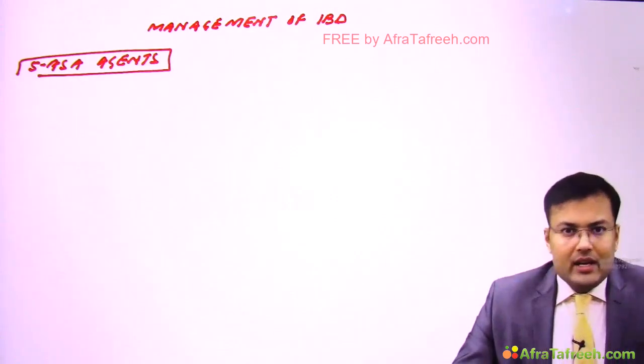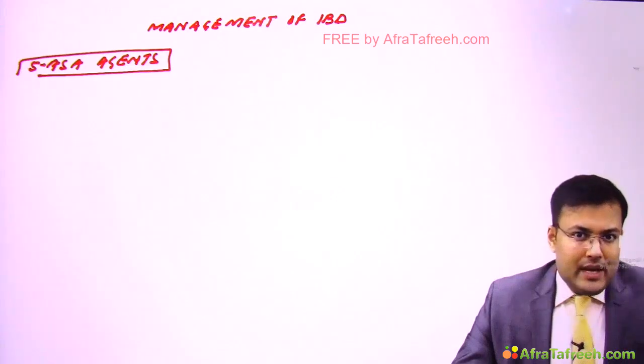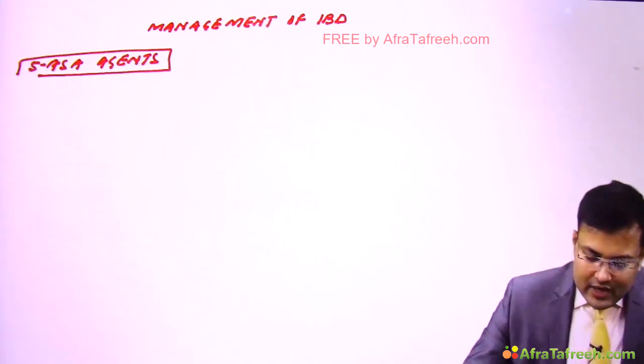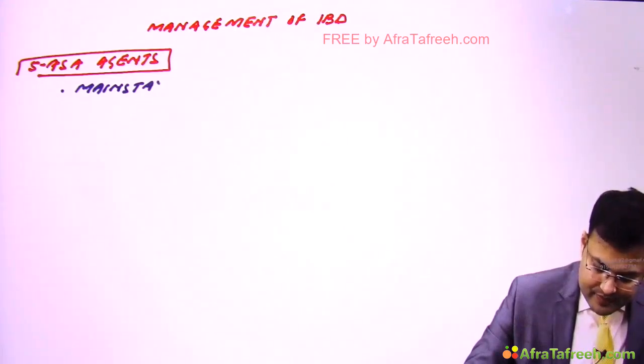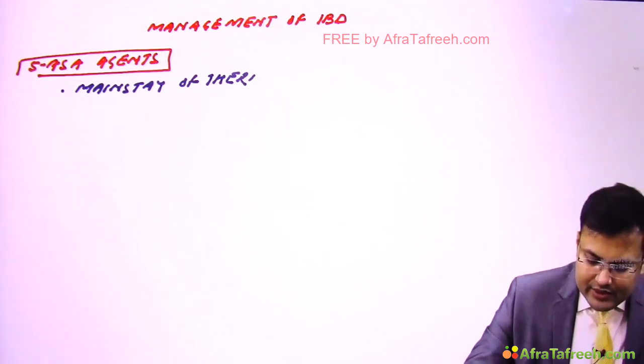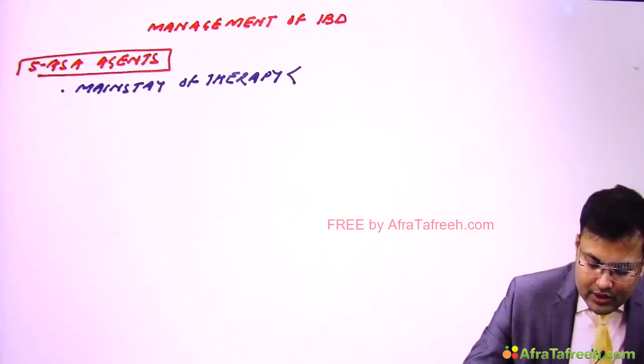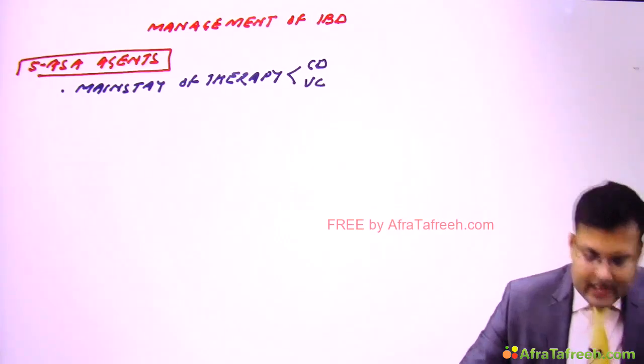You must know that these agents are the mainstay of therapy in both Crohn's disease and ulcerative colitis.